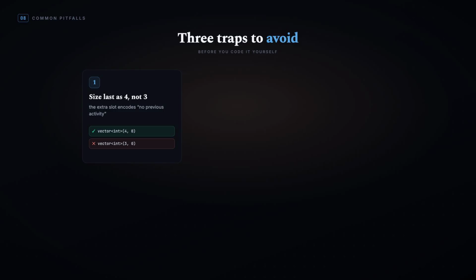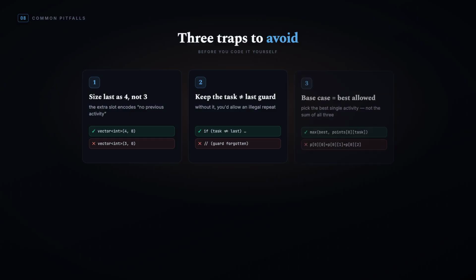1. Size the last dimension as 4, not 3. That extra slot encodes no previous activity. 2. Never forget the task not equal to last guard. And 3. The base case is the best allowed activity, not the sum of all 3.